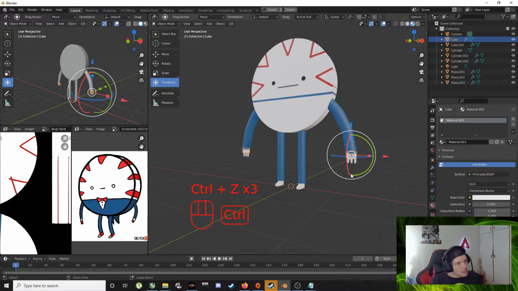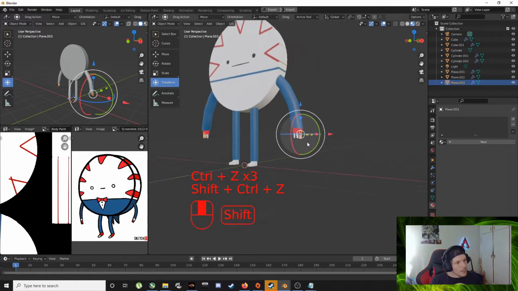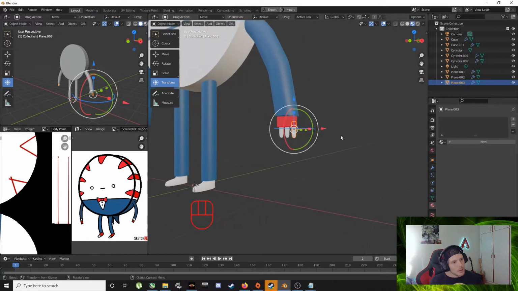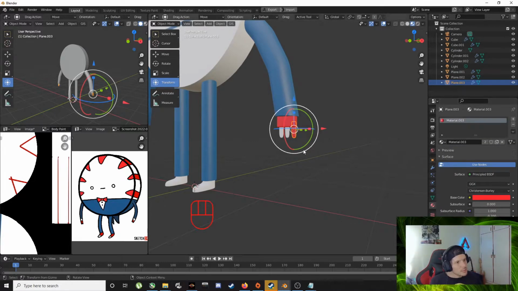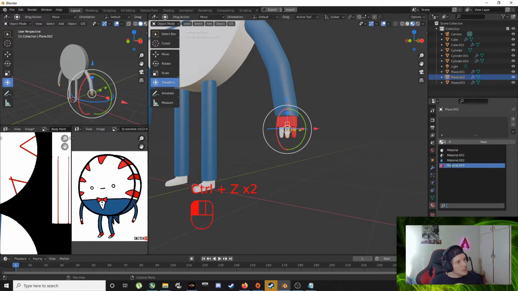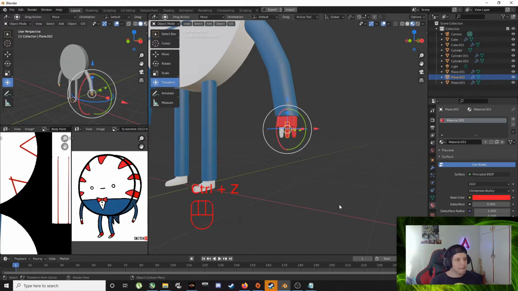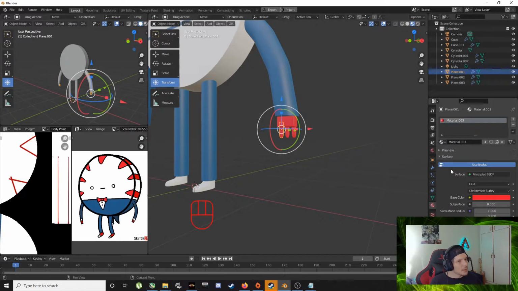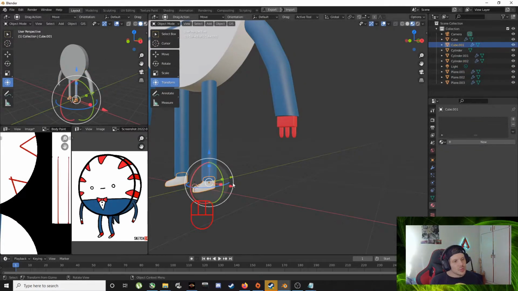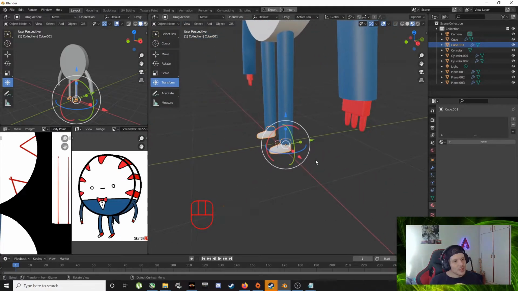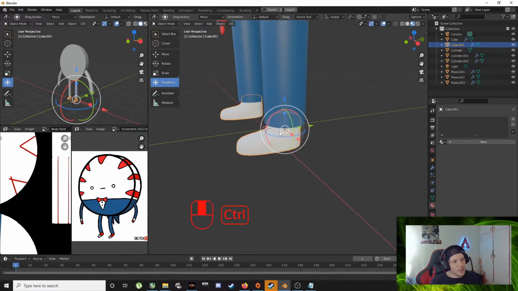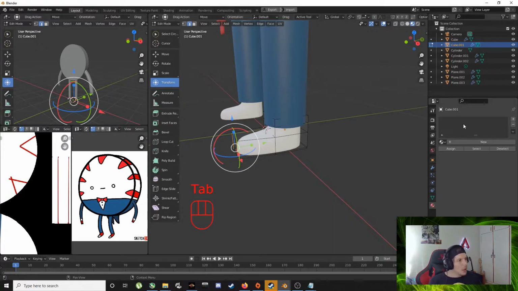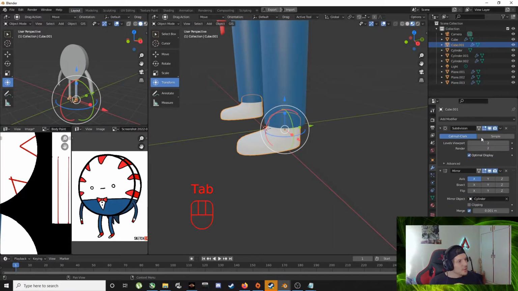Same red material. There we go. Shoes as well. Wait, we can actually make the shoes two colors right now. Let's go out and apply this modifier.